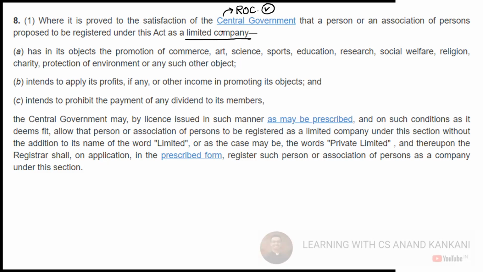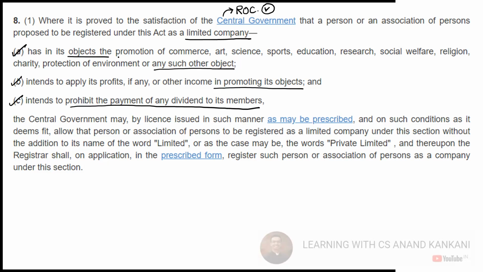as a limited company, and the company will have an object of the promotion of commerce, arts, science, sports, education, research, social welfare, religion, charity, protection of environment, and such other object. Such other object means in extension of these. And it intends to apply its profit, if any, or other income, again in promoting its objects, and also intends to prohibit the payment of any dividend to the members.